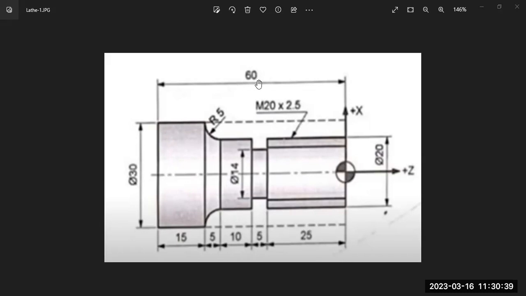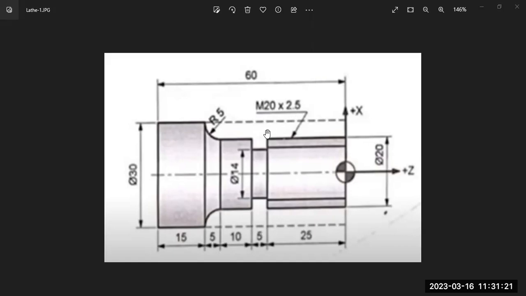Generally in a lathe machine, we need to hold the workpiece by using a chuck. So directly using 60 mm, it is not possible to machine exactly 60 mm because some portion of the workpiece will go inside the chuck. That's why they generally take more than the 60 mm dimension. So initially the stock material will have larger dimensions compared to the final component. Let us say the stock material has 50 mm diameter and the length is 100 mm. From that stock raw material, I need to generate this particular component.